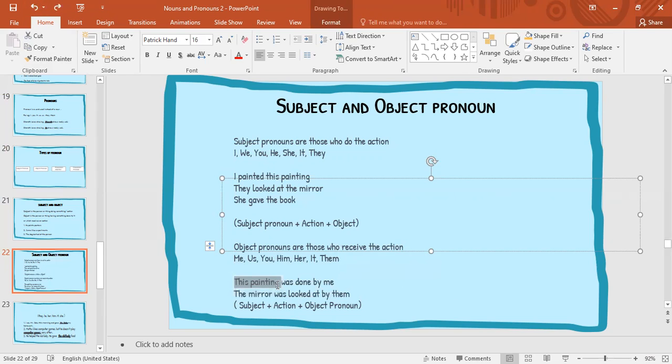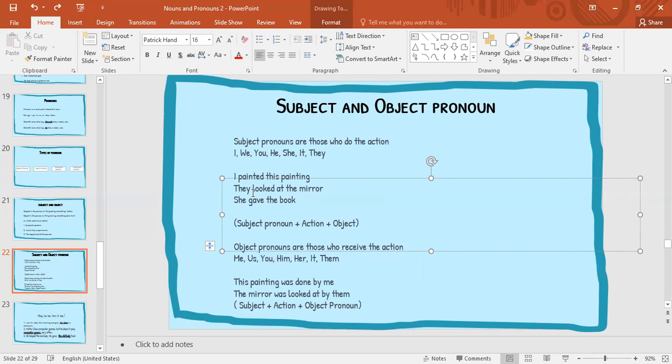The subject comes first, then the verb comes, and then the object pronoun. See, here again, the mirror was looked at by them. The mirror is the subject. Looked at is the verb or action, and them is the object pronoun. So first always the subject will come, then the verb or action comes, then the object.